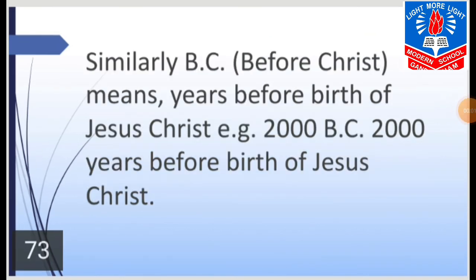Similarly, BC, Before Christ, means year before the birth of Jesus Christ. Example, 2000 BC, 2000 years before the birth of Jesus Christ. As we have seen in many books, BC is also written, which means year before the birth of Jesus Christ.